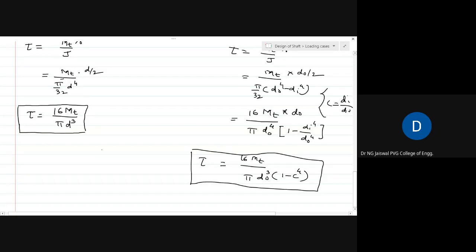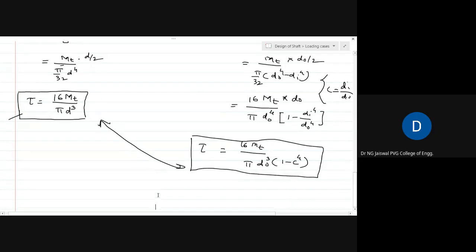These two things are comparable. It will help you to remember that if you remember the equation for a solid shaft, just put 1 minus c to the power 4 and replace d by dO, and you get the equation for a hollow shaft.